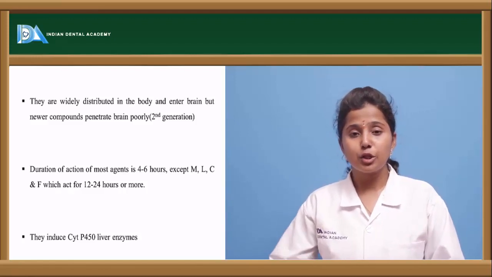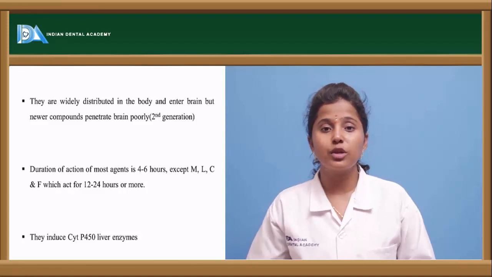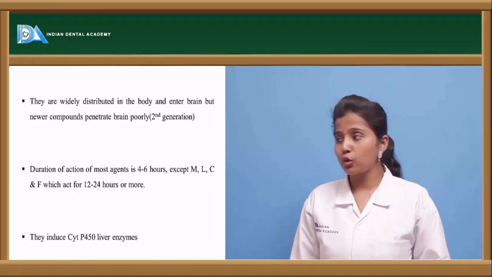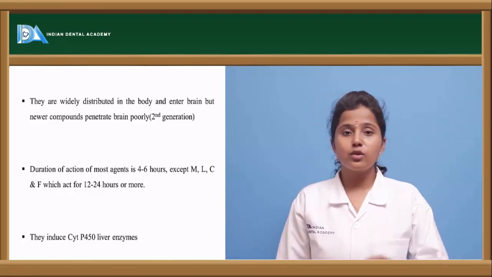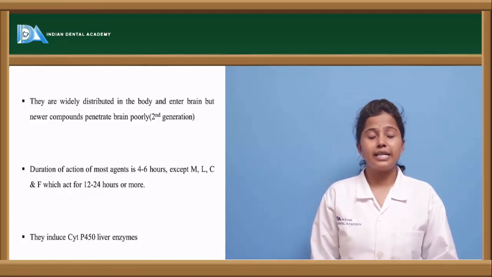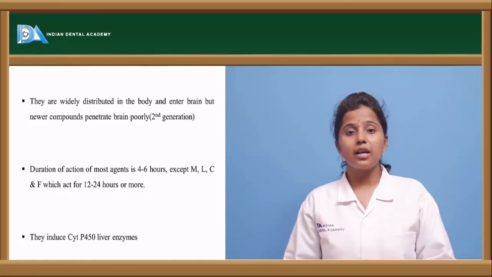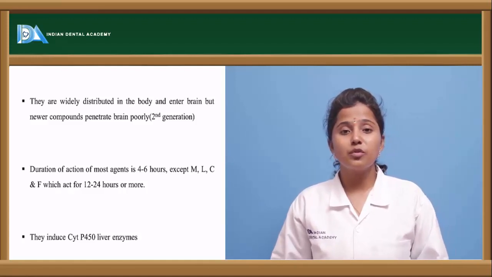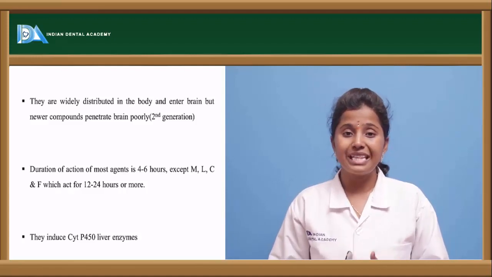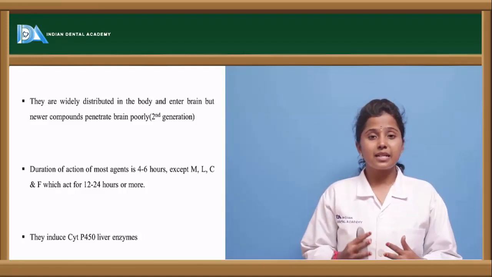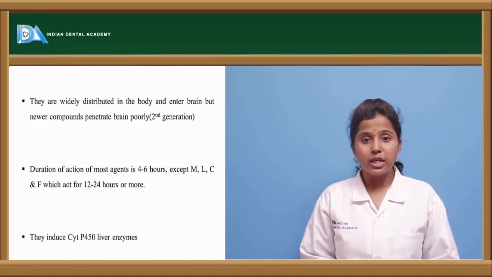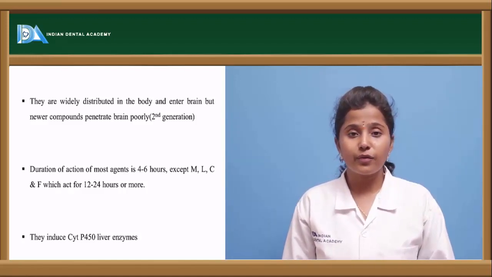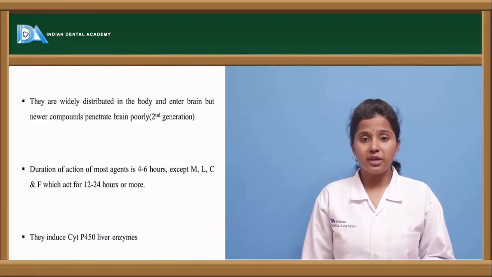Once they are administered, they exert their action, but the duration of action of these antihistaminergics lasts for about 4 to 6 hours, and they induce cytochrome P450 liver enzymes. So cytochrome P450 enzymes cause metabolism of various molecules in the body or in the liver. So these histaminergic antagonists potentiate the release of these cytochrome P450 enzymes, where better metabolism takes place.